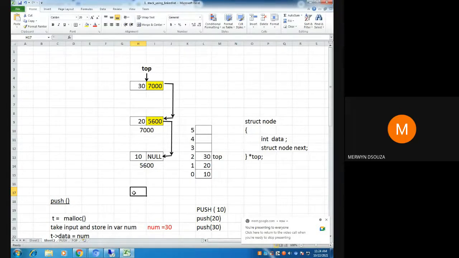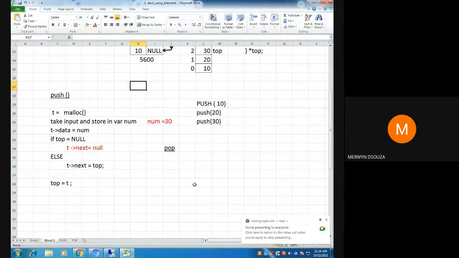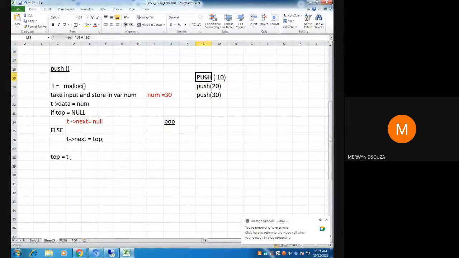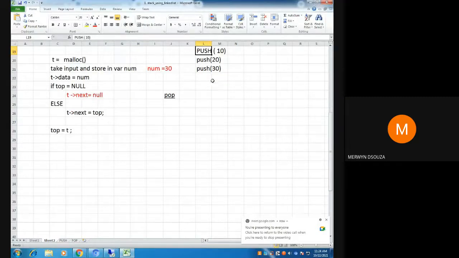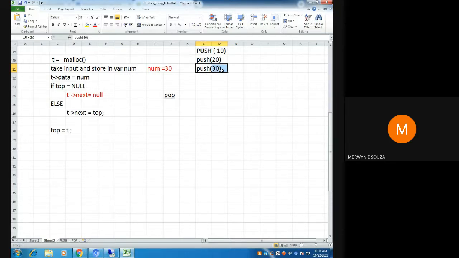No, you have understood it wrong. Last in, first out. Now look here. This is the push that we have done. When you have done this push, which is the last element that went in the stack? 30. So this is the last which went in the stack, and the last one comes out first. Okay.